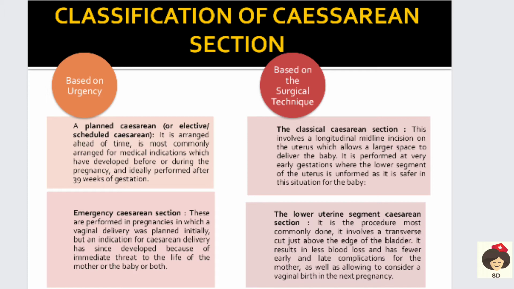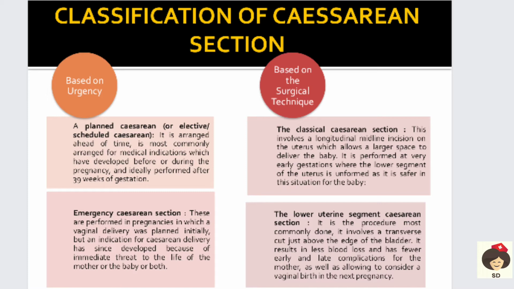or it can be a twin pregnancy or more than twin pregnancy, or any maternal diseases where the mother will be undergoing a surgery. That is called a planned cesarean section, and this surgery is usually done after 39 weeks of gestation so that the fetus, that is the baby, is mature enough to be